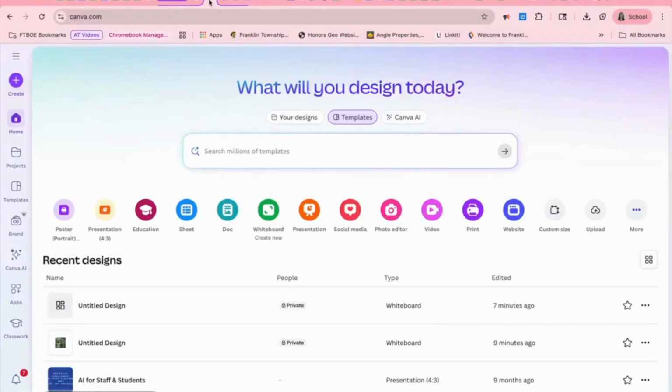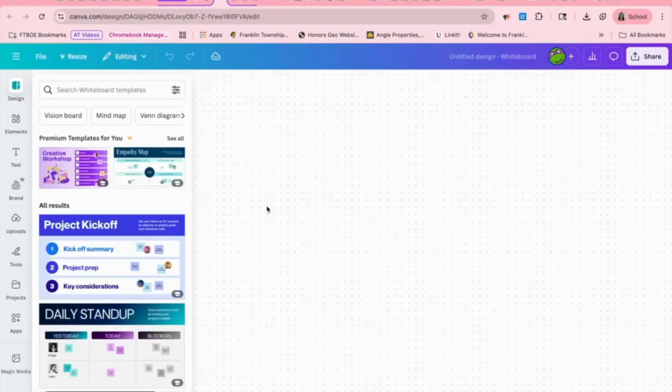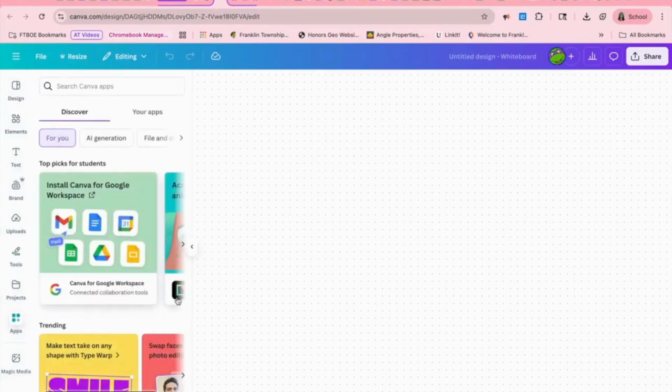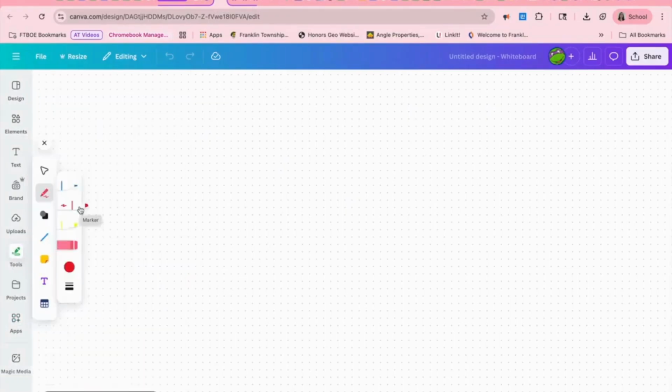Next, we're going to look at Canva's different apps and how Canva can be used as an assistive technology tool in an art class. So for this demonstration, I'm going to choose a whiteboard. And as you can see, it's similar to Google Draw, except there's a lot more different tools on the left-hand side. And we'll talk about Magic Media in a second, but you can see that there's different apps you can add and generate. There's projects and design. You can see the type of marker, which shows you a fine tip versus a thicker tip, and then an eraser and coloring and different line settings.